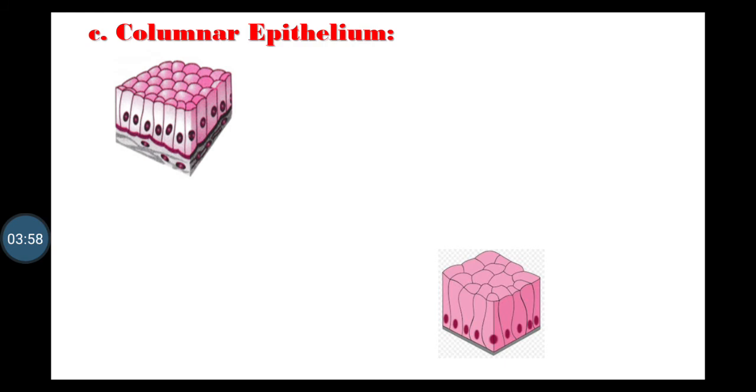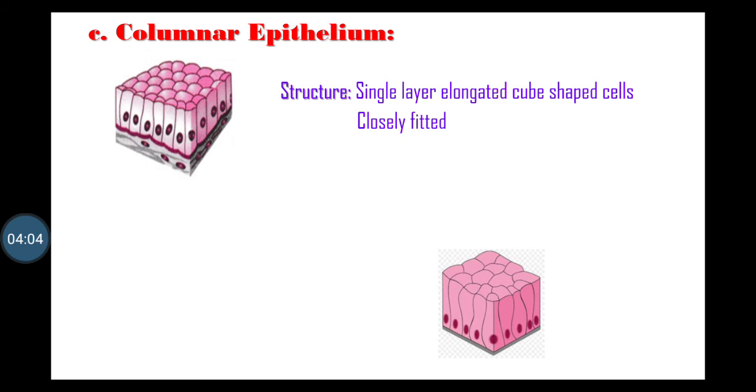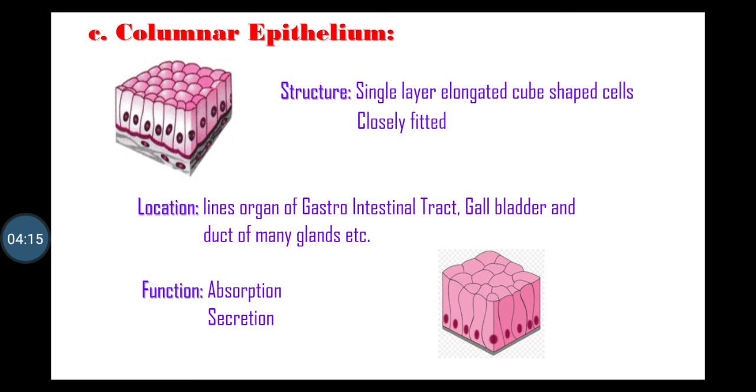Third type of simple epithelial tissue is columnar epithelium. These are single layers of cells. Shape of columnar epithelium is cube like. Cells are closely fitted with each other on basement membrane. Location: it lines the organs of gastrointestinal tract, gallbladder and ducts of many glands. Function: it absorbs the products of digestion and secretes the mucus.